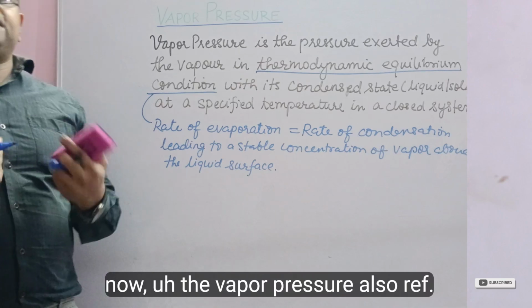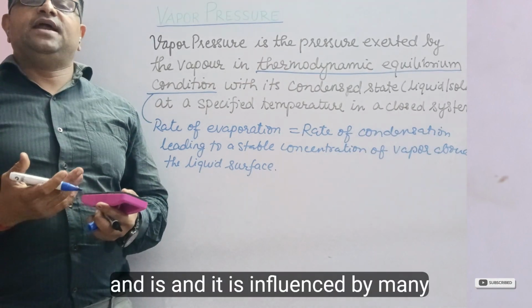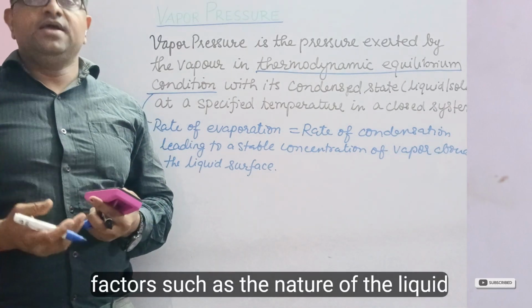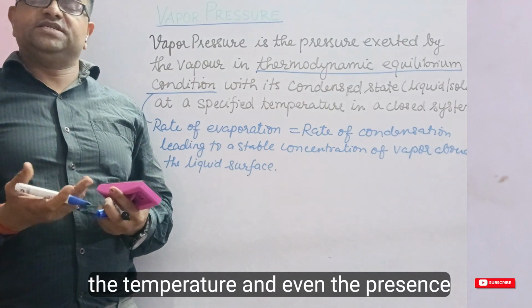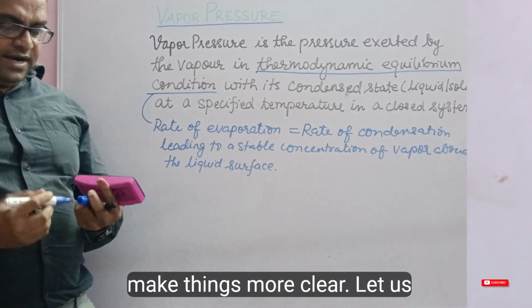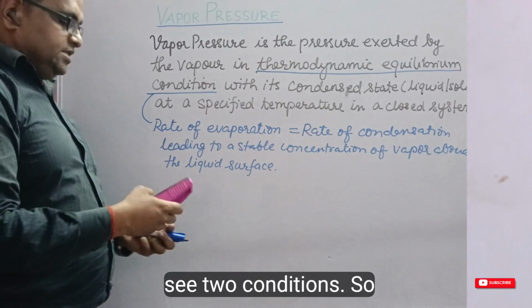The vapor pressure also reflects a liquid's tendency to evaporate, and it is influenced by many factors such as the nature of the liquid, the temperature, and even the presence of solutes. To make things clearer, let us consider water under two conditions.